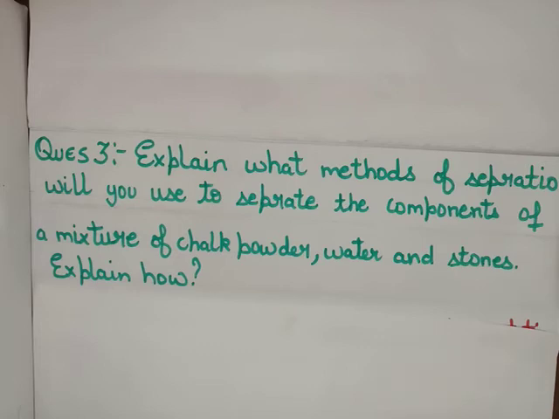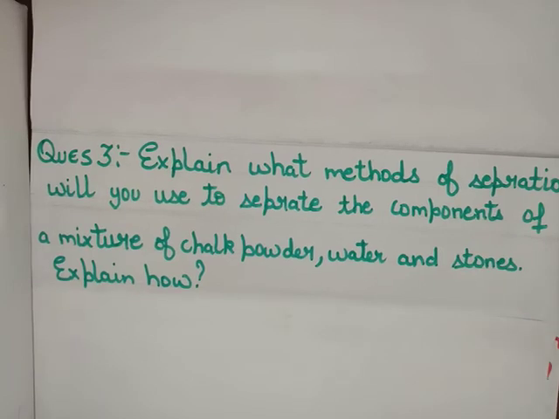Full stop. Now the water obtained in the second jar will be shifted to another jar, but this time we will use filter paper while shifting the water. Full stop. Water will be passed out from the fine holes of filter paper and fine particles of chalk powder will be left on filter paper. So in this way we can separate chalk powder, stones and water.